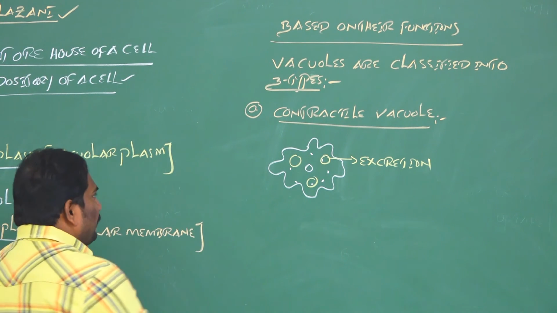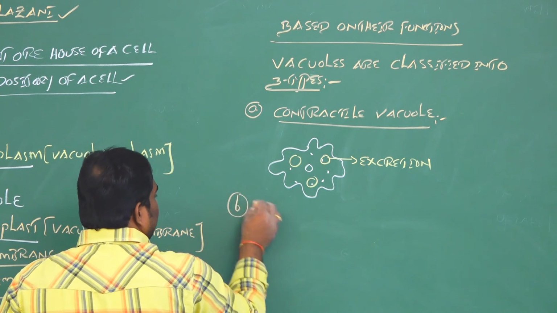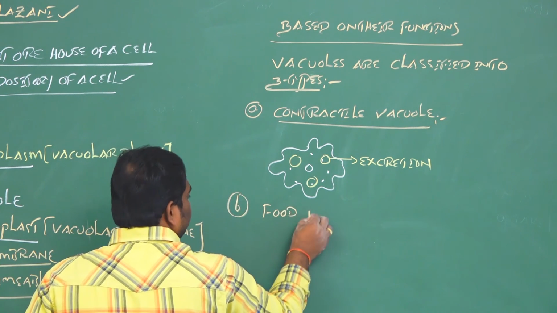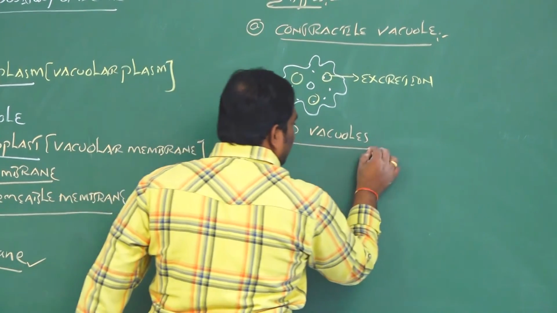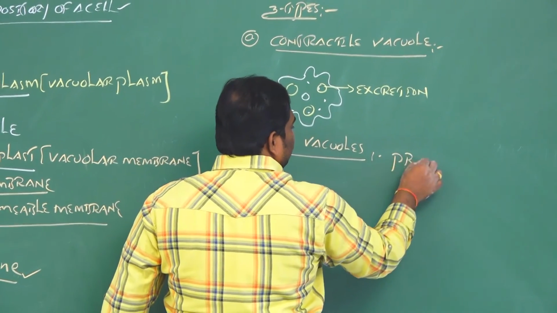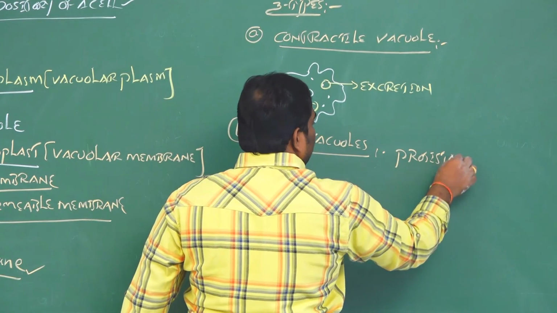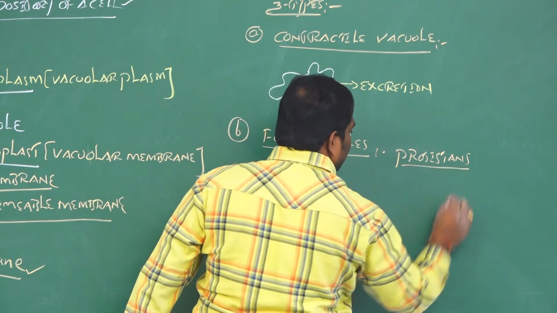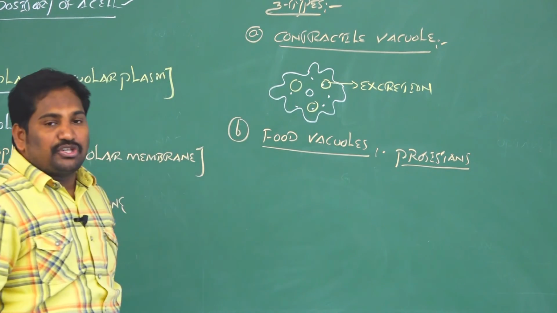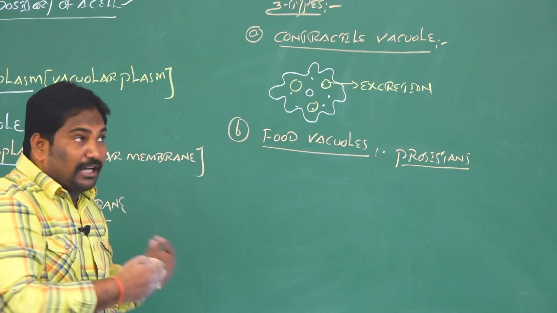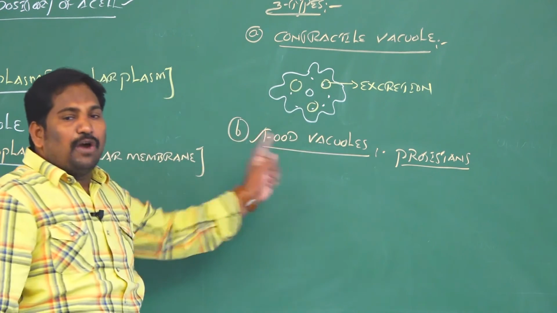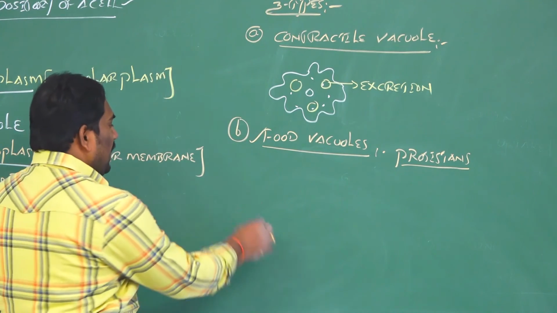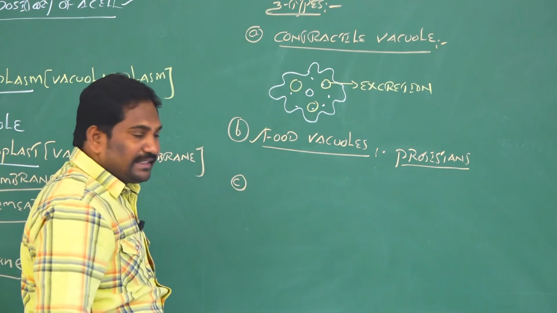The second type of vacuole based on function is the food vacuole. For example, in protists, all unicellular eukaryotes, either euglena or paramecium, due to intake of food material from outside to inside, vacuoles are formed, called food vacuoles. And the last is the gas vacuole.